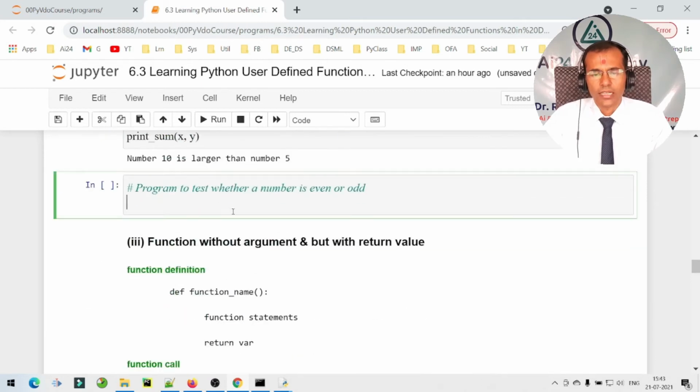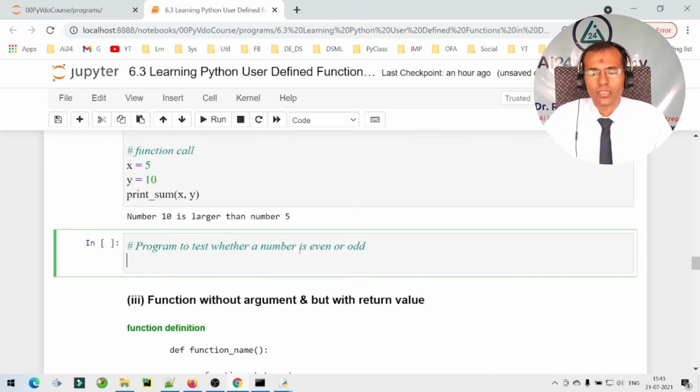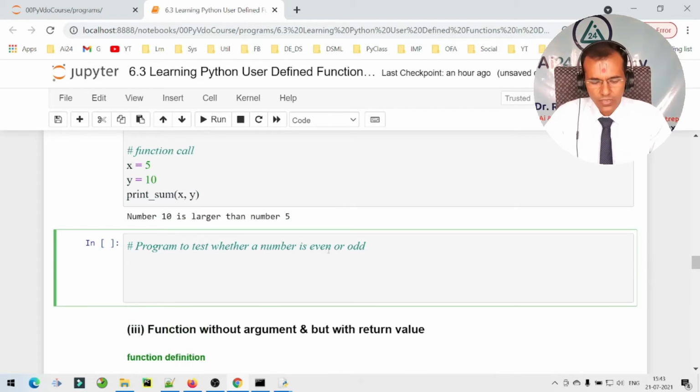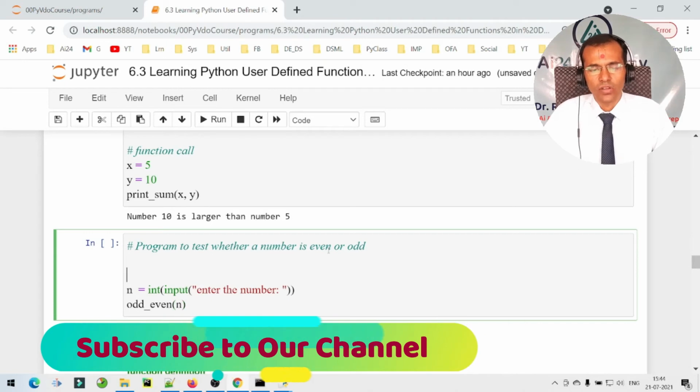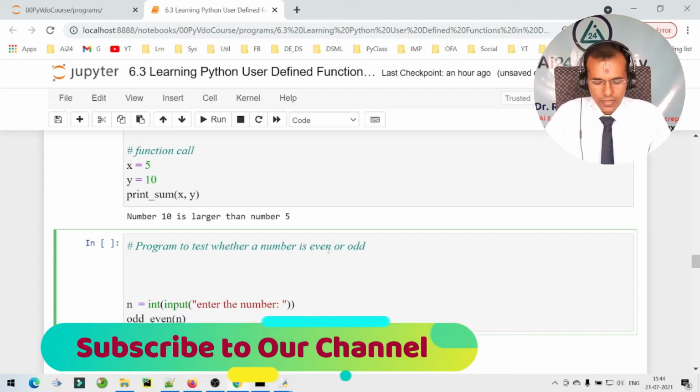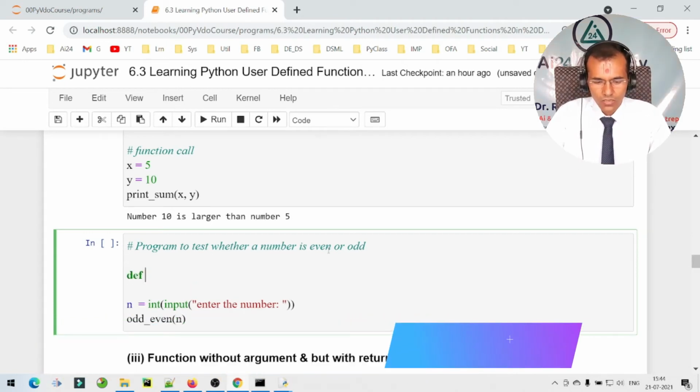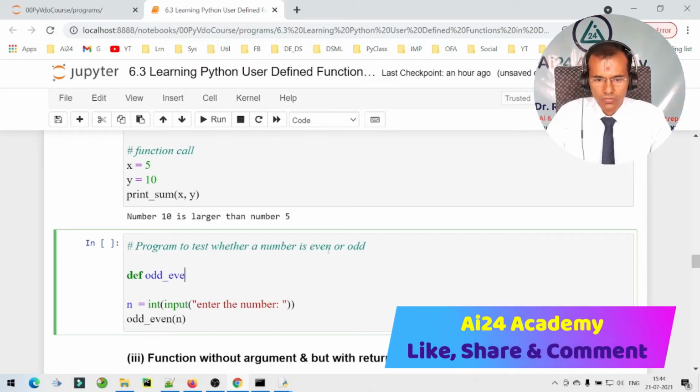Now let us look at the second program to test whether a number is even or odd. The very first step is to read the data from keyboard. So let us take a number n is equal to int, then we will read using an input function, enter the number. Let us keep the name of the function as odd_even, and now we will pass this n as an argument but will not return anything. And now let us define the odd_even function, odd_even colon.